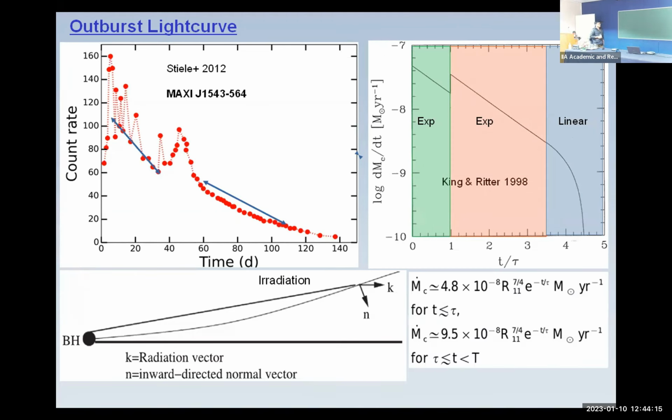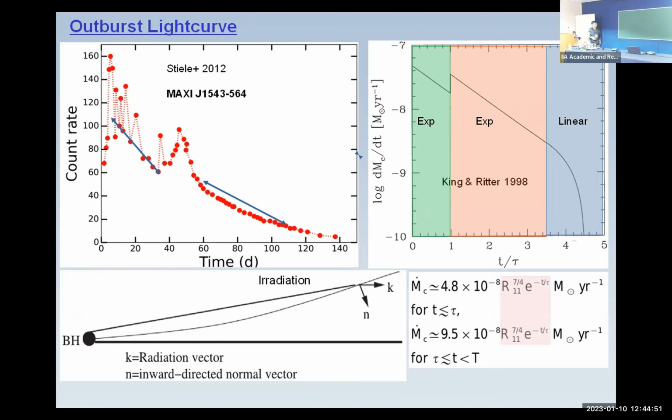These are the equations after deriving the irradiation mechanism, and one can see that the decay profile is like e to the power minus t by tau, and it is also a function of R11. R11 is the outer radius of the disk in units of 10 to the power 11 centimeters. These are the two key factors. This R11 we do not know, but we can estimate it, so here we have scope to further model this type of formalism.